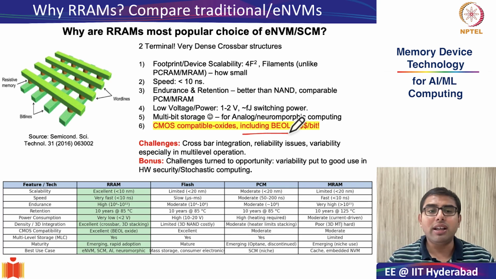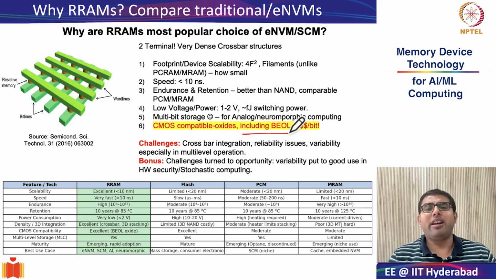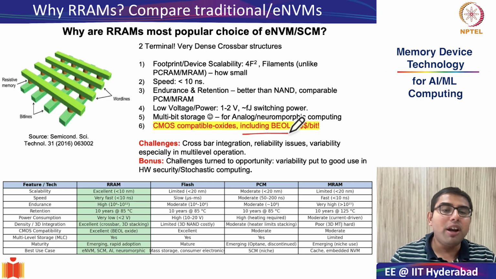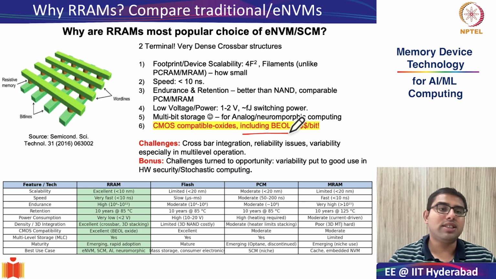A bonus point is something that we in our research group also focus on, as we will see that there is inherent variability associated with how these filaments in RRAMs form and dissolve. Can we use this variability to our advantage for hardware security applications, for random number generator, for stochastic computing, is also a very interesting possibility that people are exploring.